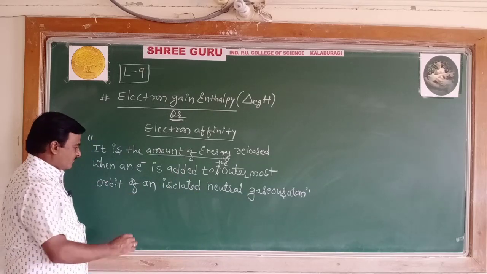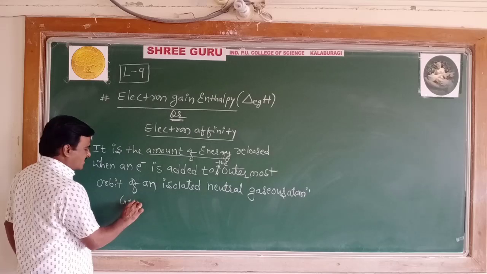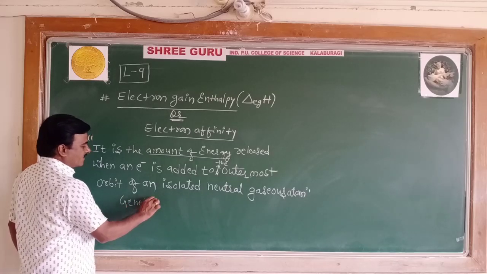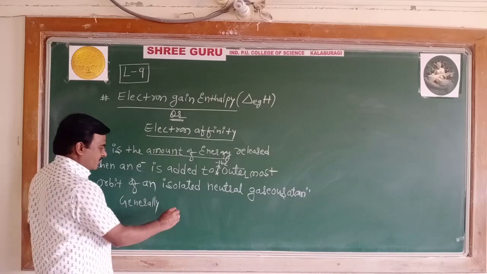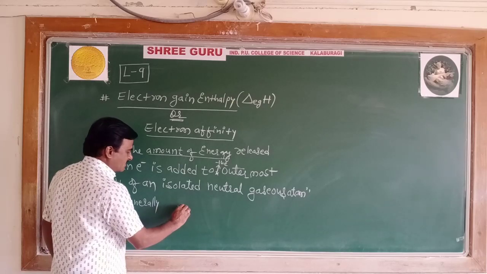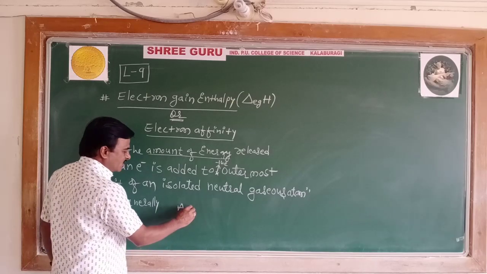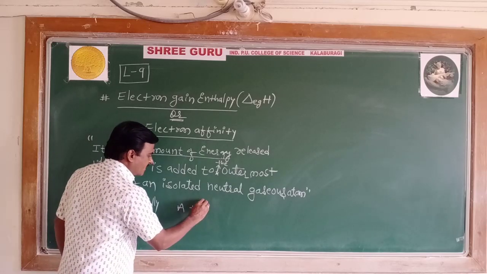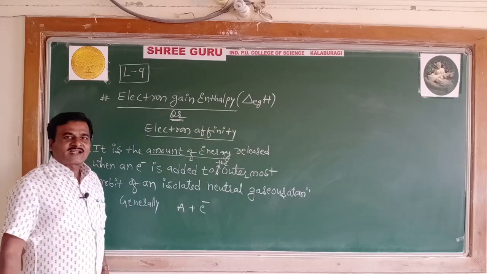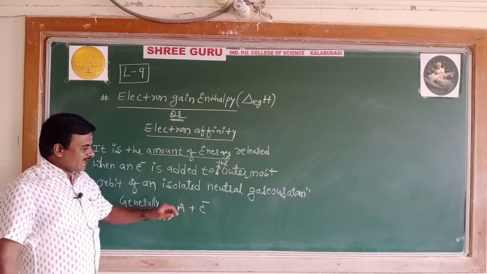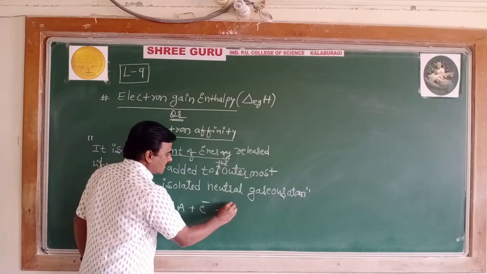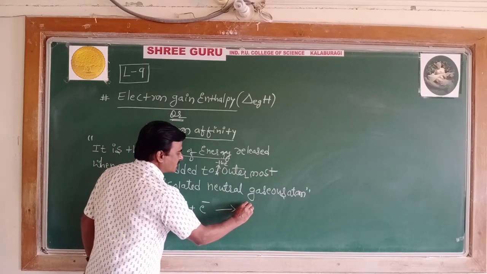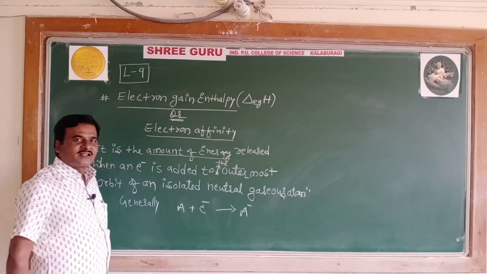In general, if I take a neutral atom A, when it gains an electron, it forms its anion.